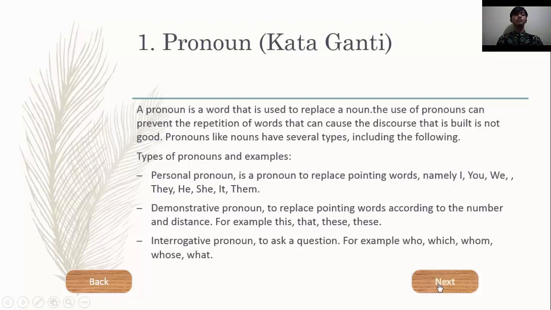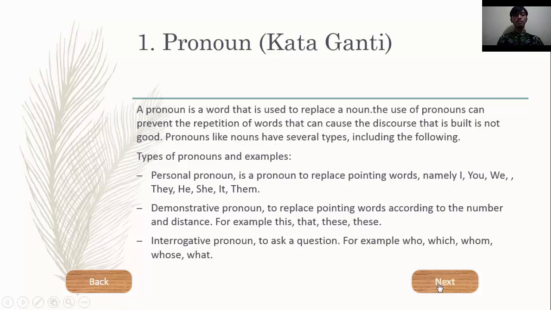First is pronoun. A pronoun is a word that is used to replace a noun. The use of pronouns can prevent the repetition of words that can cause the discourse that is built to be not clear. Pronouns, like nouns, have several types. First, personal pronoun is a pronoun to replace pointing words, namely I, you, we, they, she, he, it, them.